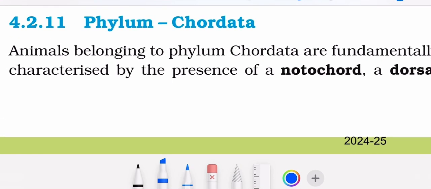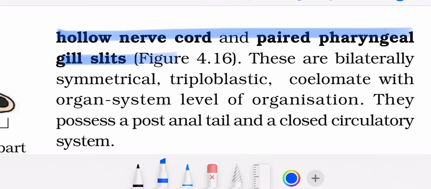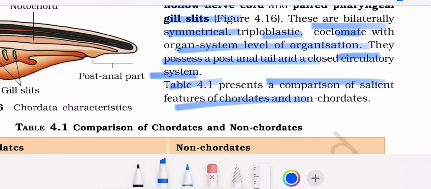Phylum Chordata. Animals belonging to phylum Chordata are fundamentally characterized by presence of a notochord, a dorsal hollow nerve cord, and paired pharyngeal gill slits. They are bilaterally symmetrical, triploblastic, coelomate, organ system level of organization, possess a post-anal tail, a closed circulatory system. Table 4.1 represents a comparison with non-chordate features.